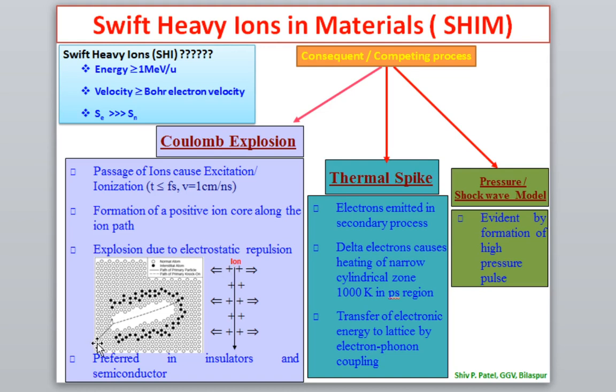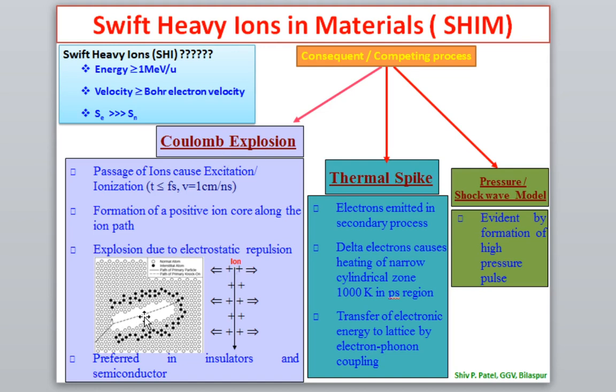Here I have shown it in a diagram also. Let us say a swift heavy ion is passing through the material. These are the target atoms. When this ion is passing, it deposits its energy to the electronic system, and ionization takes place. Because of the positive ions, the Coulombic explosion takes place, meaning Coulombic repulsion takes place. When Coulombic repulsion takes place, all the atoms around the axis of the ion will move apart. That phenomenon is known as the Coulombic explosion, because atomic explosion takes place because of the Coulombic repulsion force.